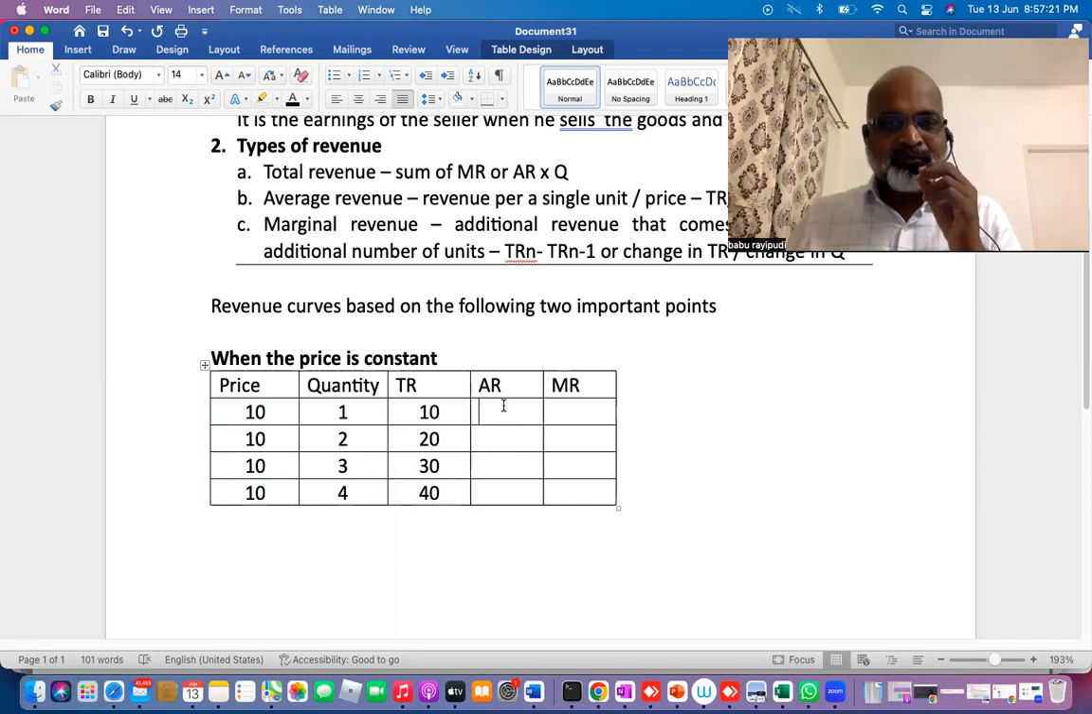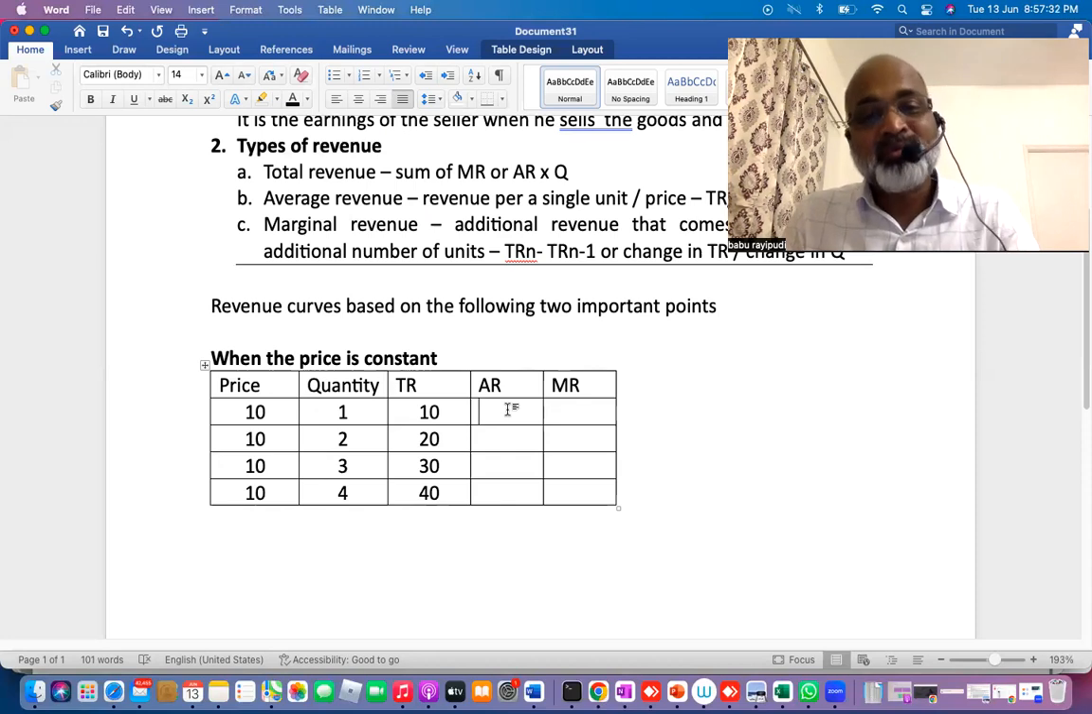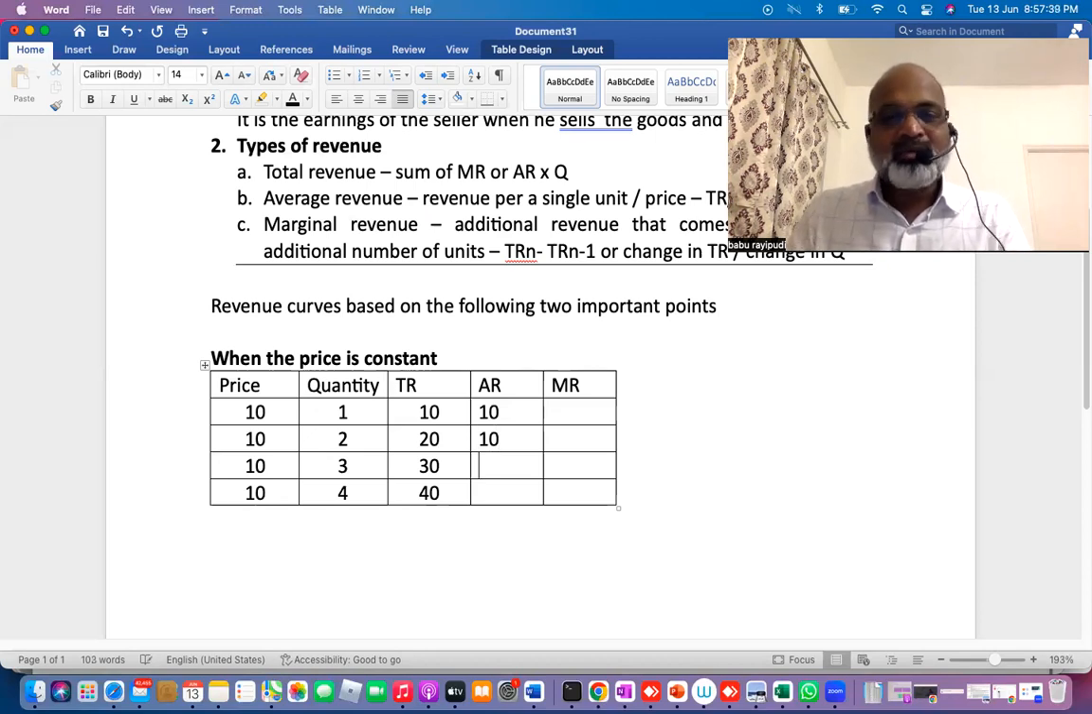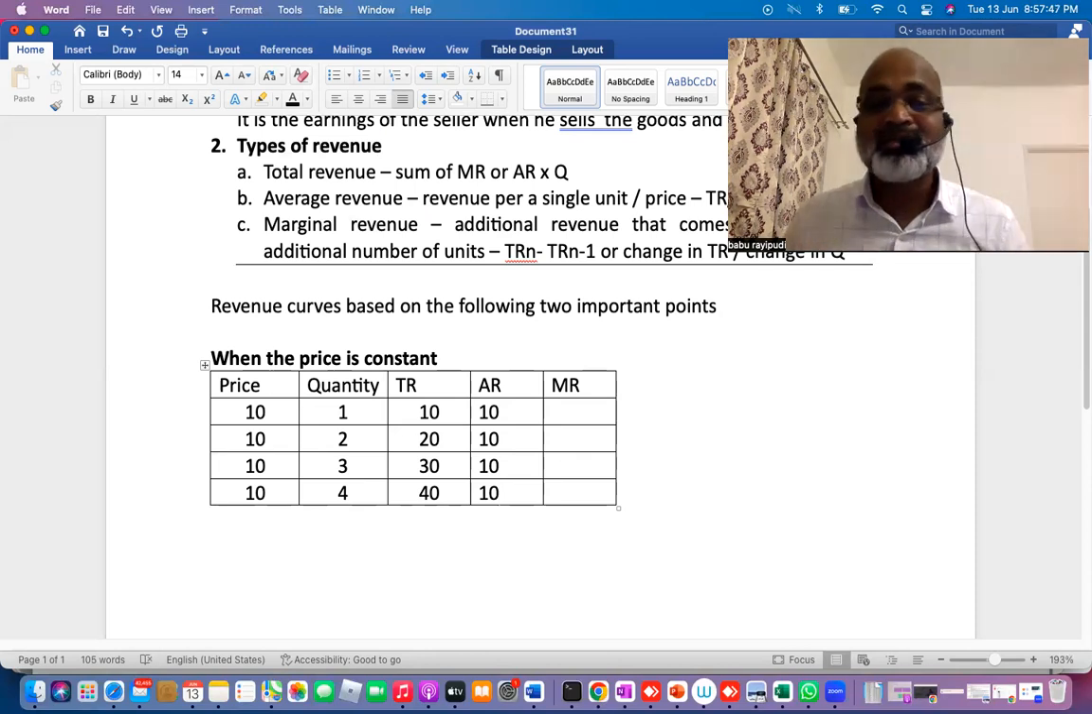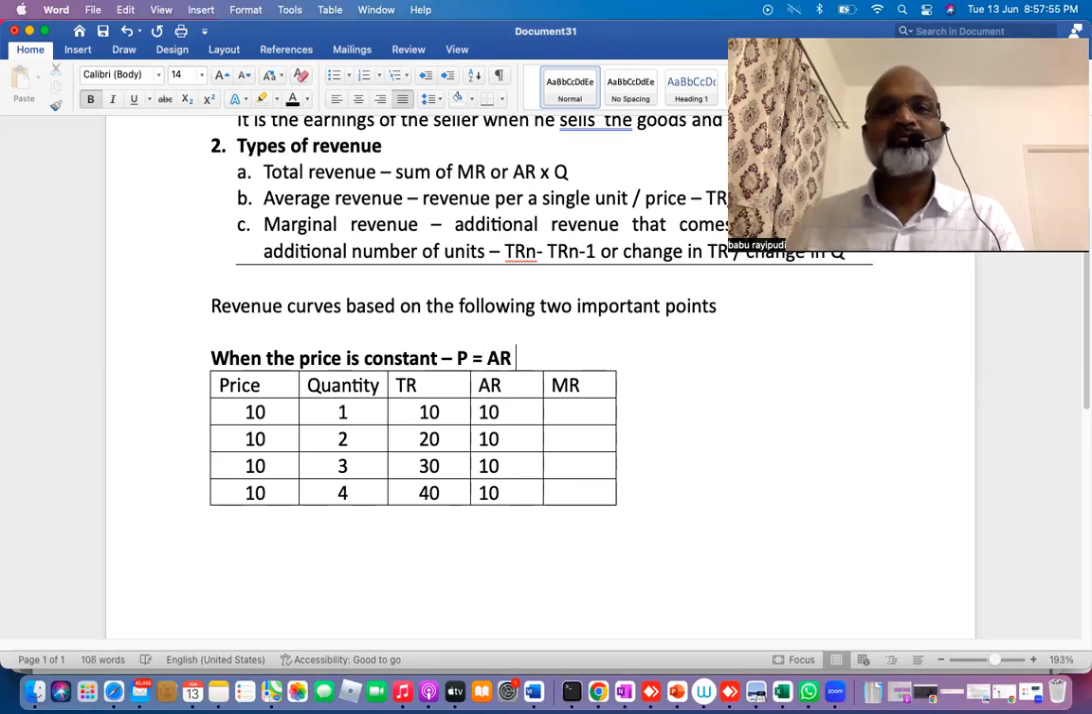Now, next, average revenue. Apply common sense: average revenue is the revenue earned on a single unit. If you want to calculate it with a formula, it is total revenue divided by quantity: 10 by 1, 10; 20 by 2, 10; 30 by 3, 10; 40 by 4, 10. Very simple. So the condition is equal. That means when the price is constant, P is equal to AR. Price is nothing but AR in any situation, right?